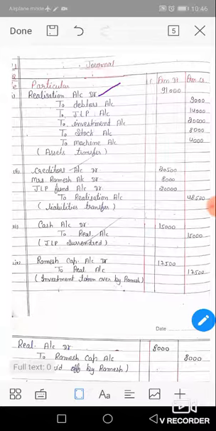Yes, the capital account balance is 99% on the liability side, but in 1% of cases it can be on the asset side. So in this numerical, capital balances are on both sides. Ramesh and Naresh have credit balances, transferred to the liability side, and Mahesh's capital balance is a debit balance, so it is transferred to the asset side. So a partner's capital account balance can be transferred to the asset side with a debit balance.